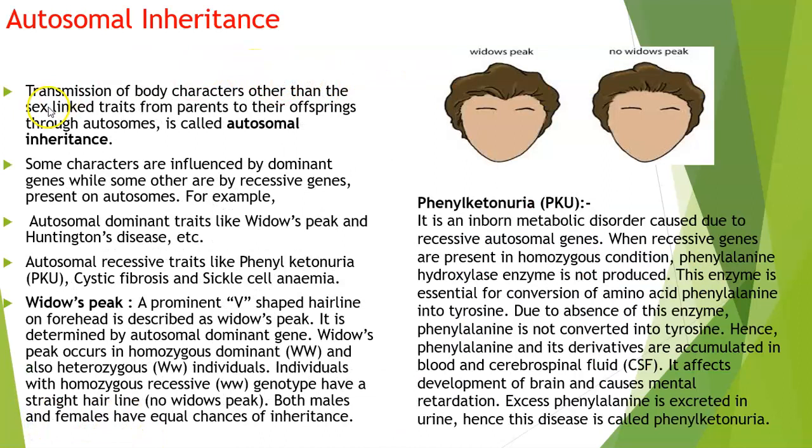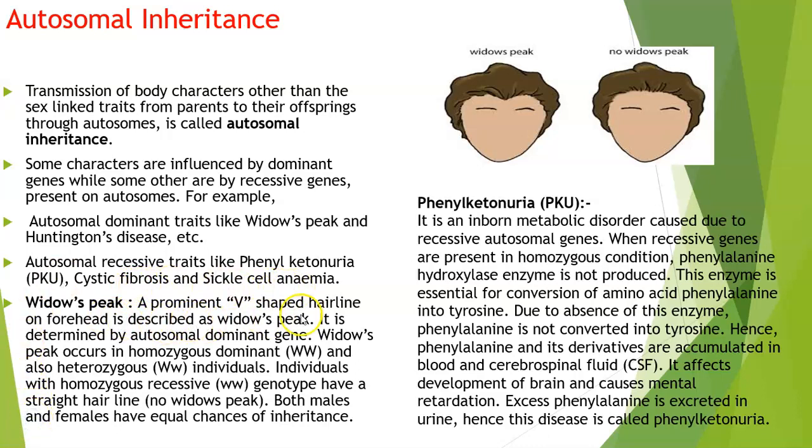Autosomal inheritance. The transmission of body characters other than the sex-linked traits from parents to their offspring through autosomes is called autosomal inheritance. Some of the characters are influenced by dominant genes while others by recessive genes present on your autosomes. For example, we have autosomal dominant traits like widow's peak and Huntington's disease, and recessive traits like phenylketonuria, cystic fibrosis, and sickle cell anemia.